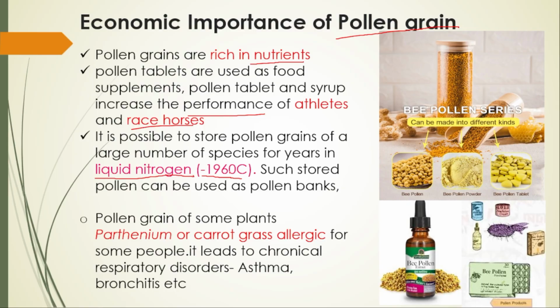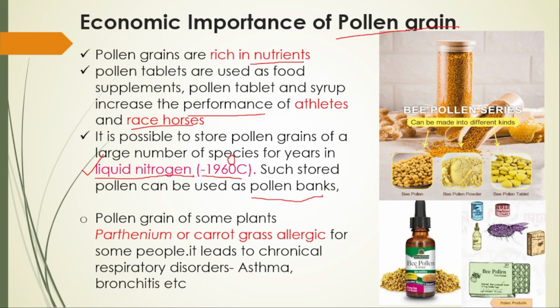When we talk about the importance of pollen grain, there is lots of economic importance. The place where we store pollen grains is said to be a pollen bank. We store the pollen grains in liquid nitrogen, which is minus 196 degrees Celsius.